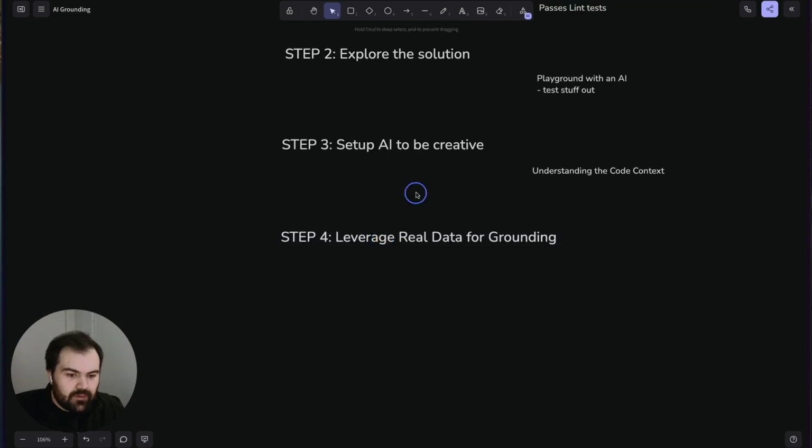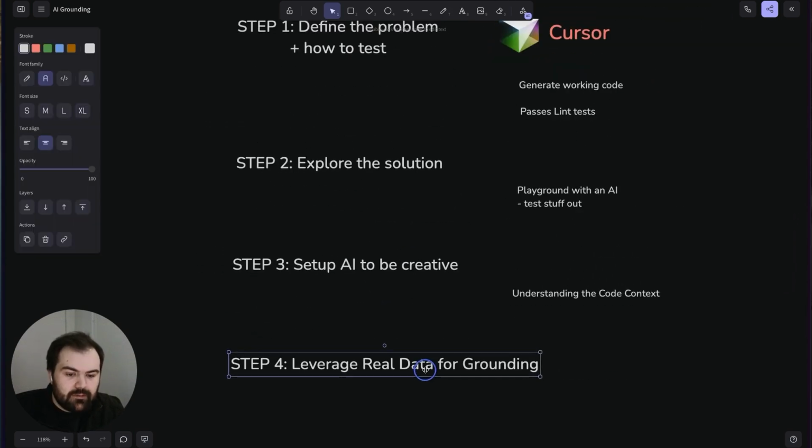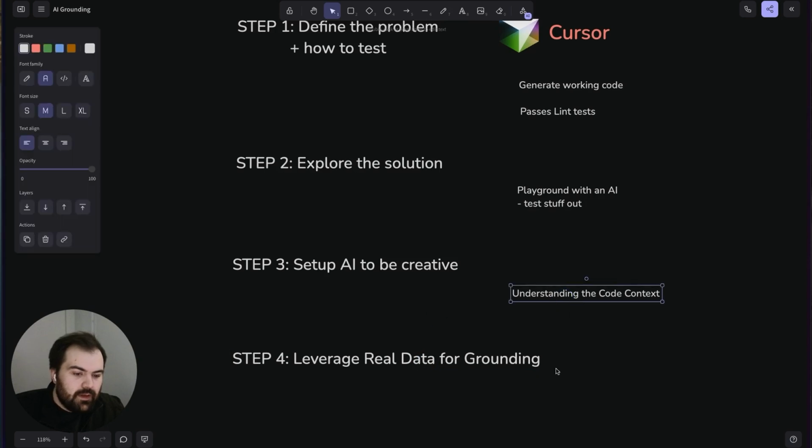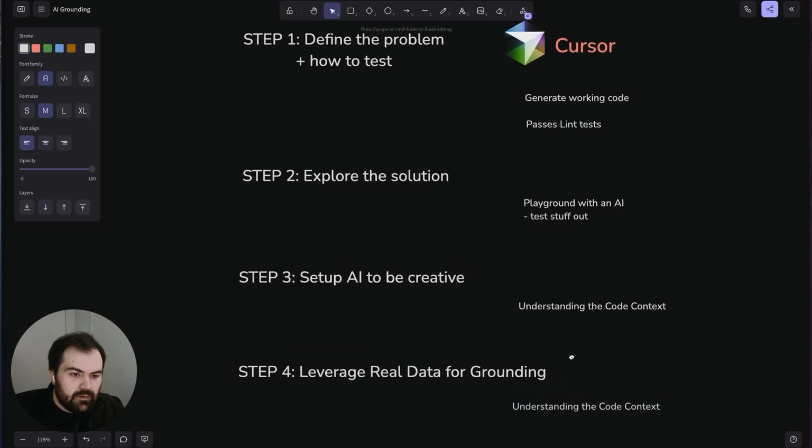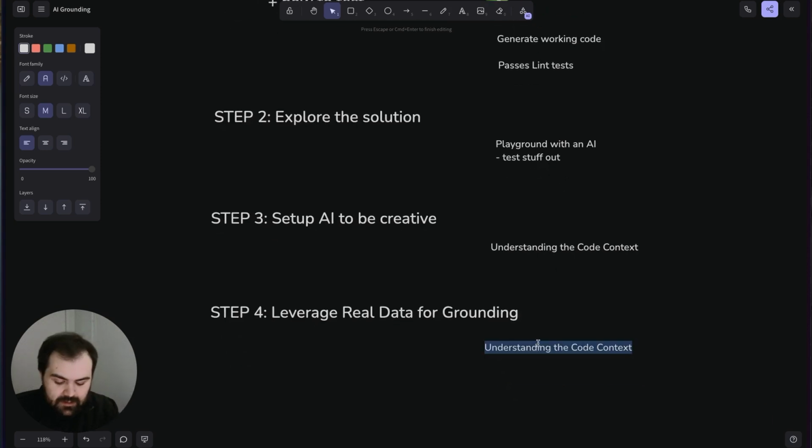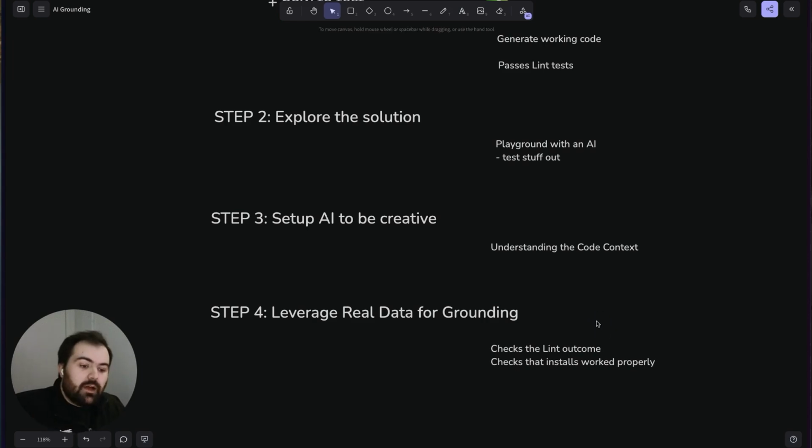The fourth step is leveraging real data for grounding. Basically, we have this loop that Cursor does where it checks the lint outcome. When you're installing code and it notices that a dependency is missing, which it can find through linting, it also checks that installs worked properly. It'll check to say, hey, okay, did this install work as we expected? If it did, great. If it doesn't, okay, there's a problem there.